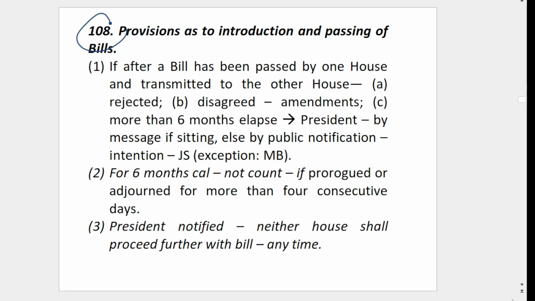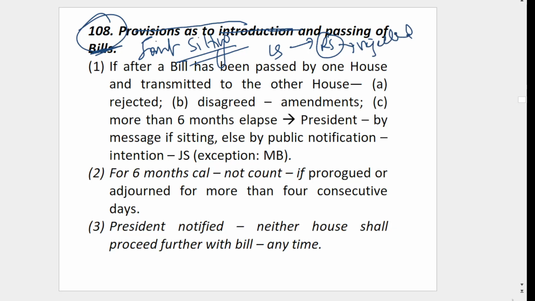Then Article 108, joint sitting. Joint sitting is when a bill is passed by one house, Lok Sabha, and goes to Rajya Sabha, and Rajya Sabha rejects it; or there are amendments on which both houses are not agreeing; or one house has passed the bill and the other house has held it for more than 6 months without any action. In these 3 cases only, a joint sitting will happen. Only 3 cases, remember.